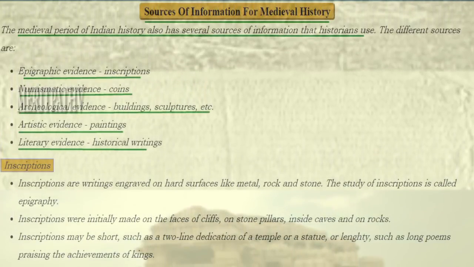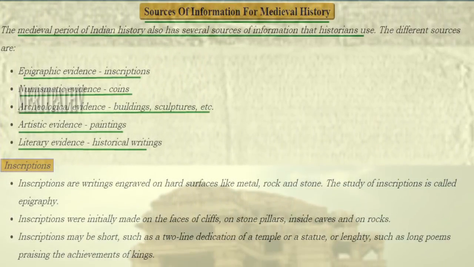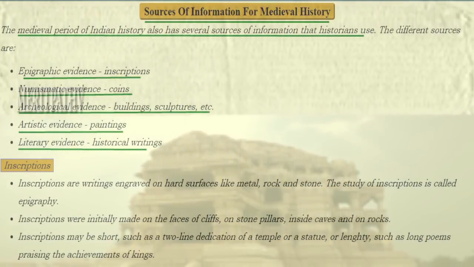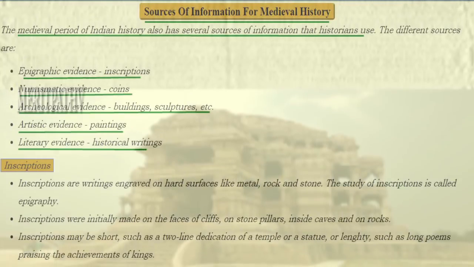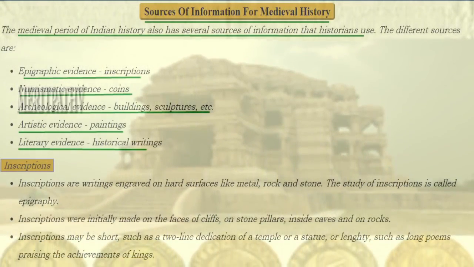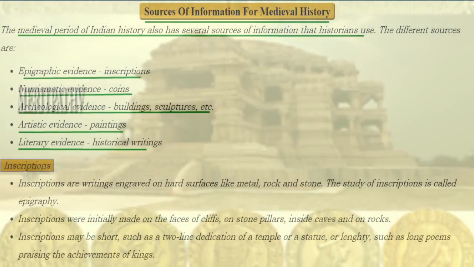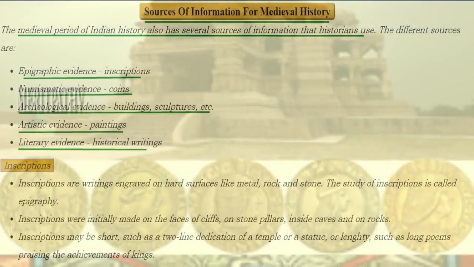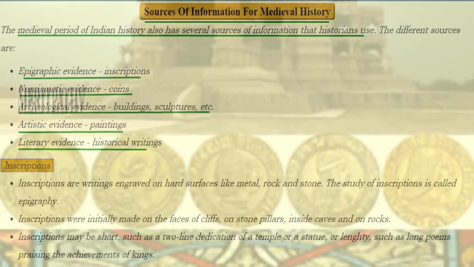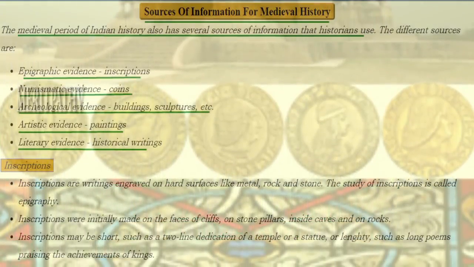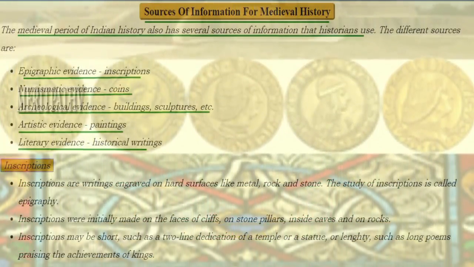What are the sources of information for medieval history? There are several sources such as inscriptions which give us the epigraphic evidence, coins which give us the numismatic evidence, buildings and sculptures which give us the archaeological evidence, paintings which give us the artistic evidence, and historical writings give the literary evidence. Let's study in detail about these five things.